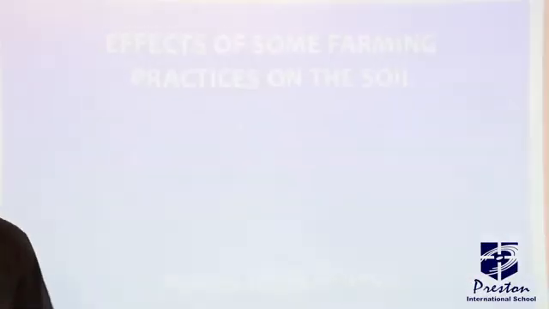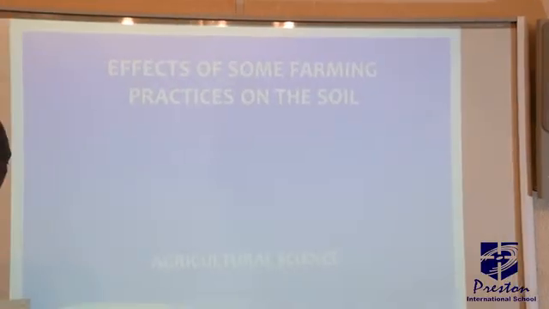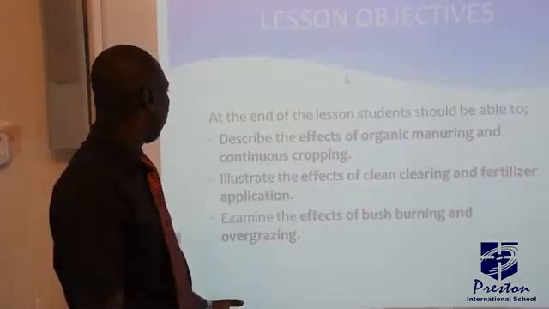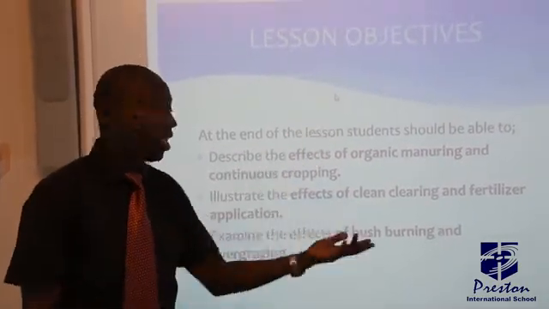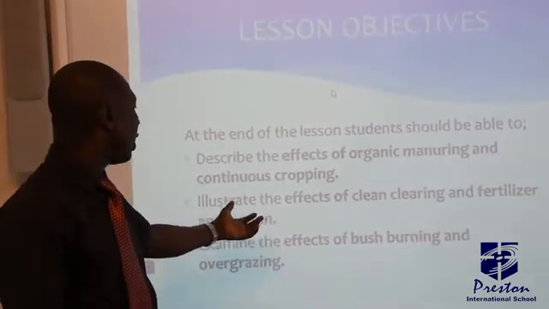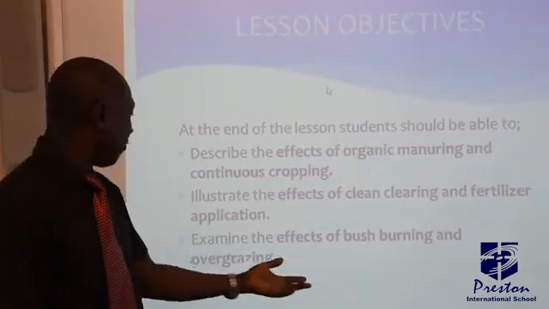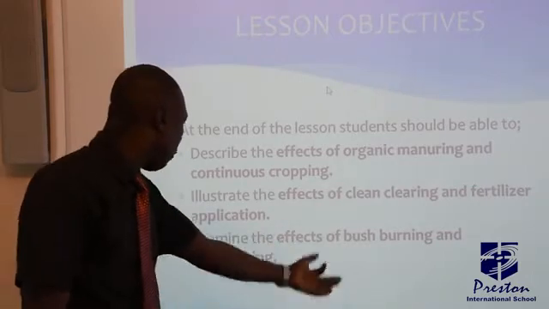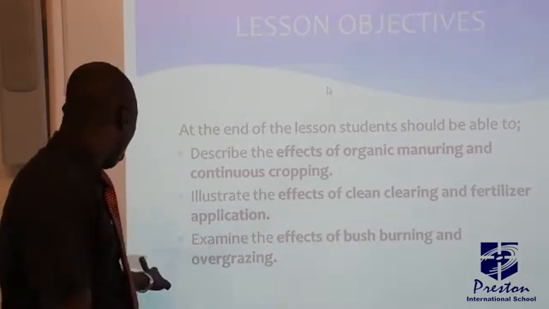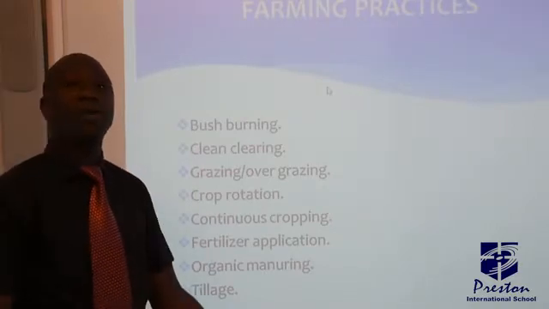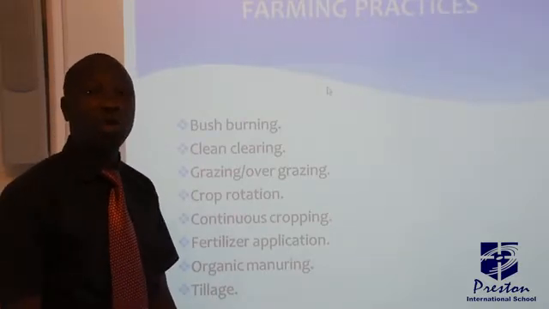So today we are looking at the effect of some farming practices on the soil, and we are going to consider our lesson objectives. Number one, we'll describe the effect of organic manuring and continuous cropping. Then we'll look at the effect of clean clearing and fertilizer application. Then lastly, we'll consider the effect of bush burning and overgrazing.